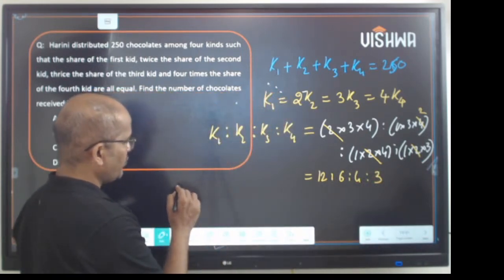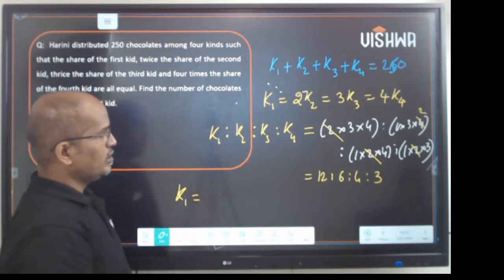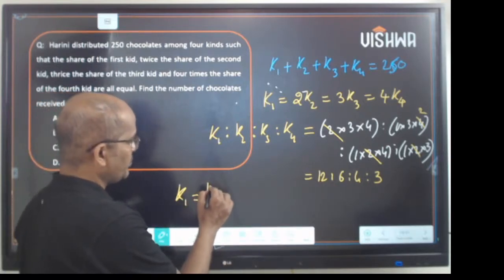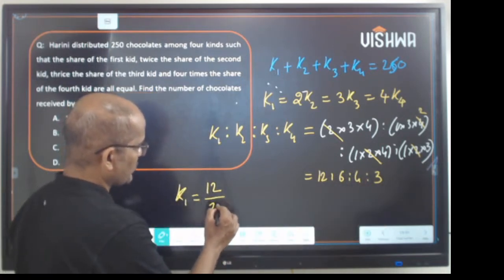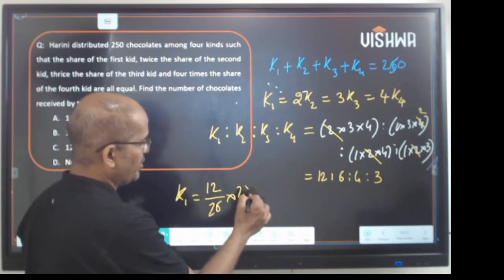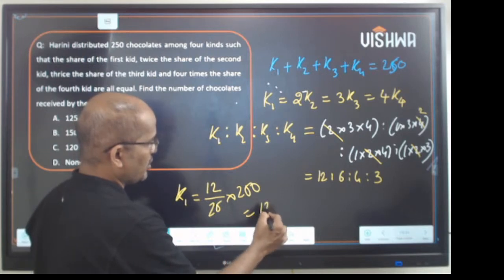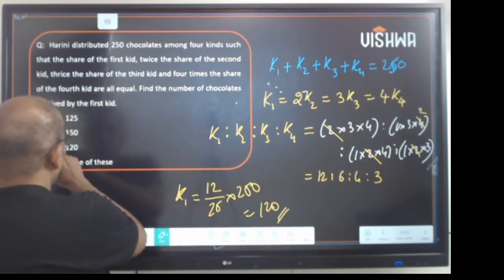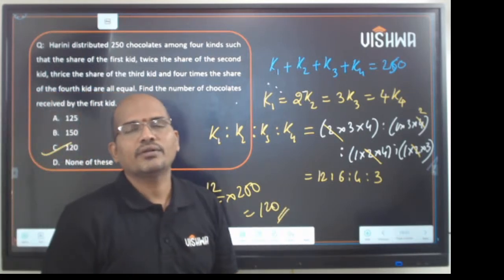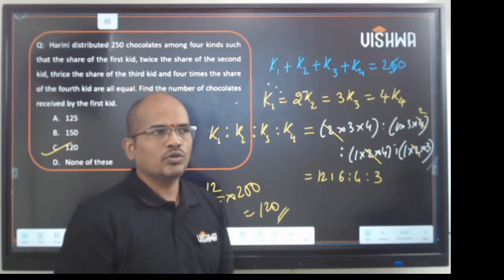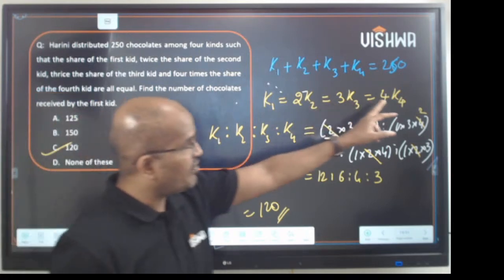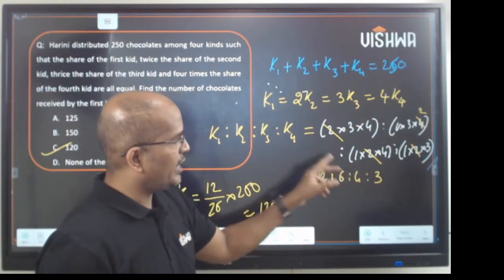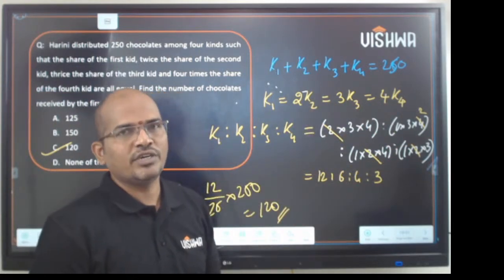So now the share of K1 is 12 out of 25, into 250. So the answer is 120. So K1 gets 120. Clear that? So that is how we solve the question. This is where we save time. This area is the area where we save time.